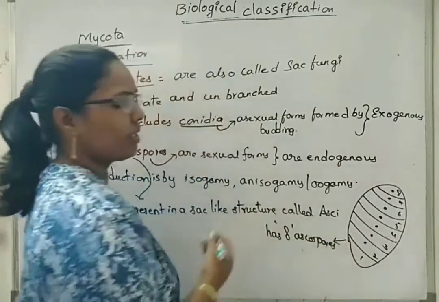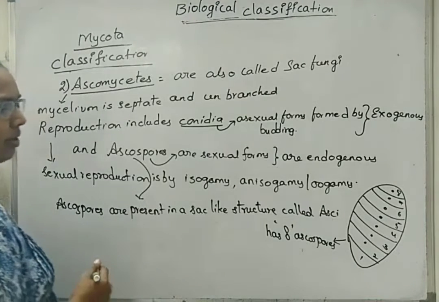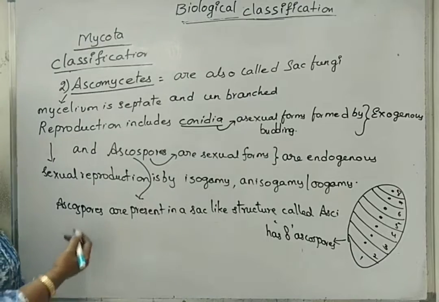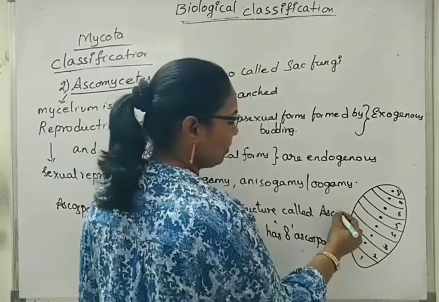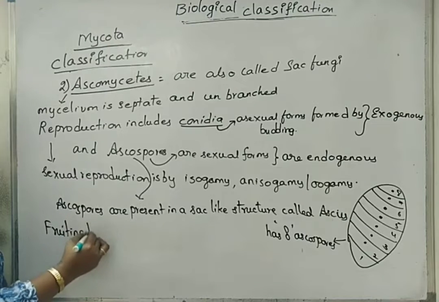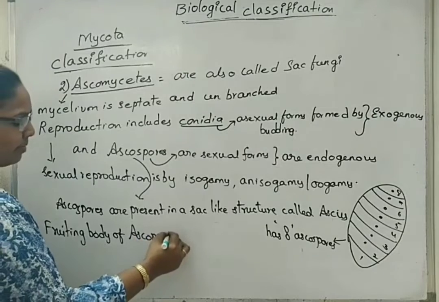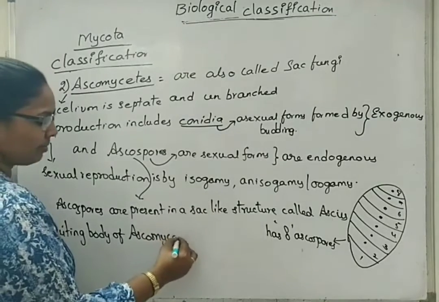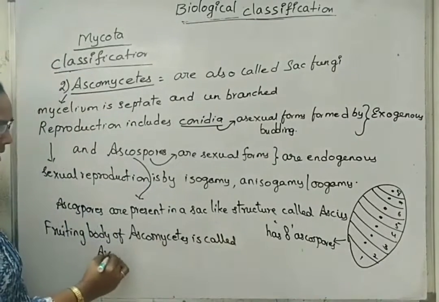There are different shapes. This is one of the normal ones. We call it cleistogamous or closed. Normally we call them asci. Asci is the plural; we can say ascus. The fruiting body of Ascomycetes, which bears these spores, is called ascocarp.